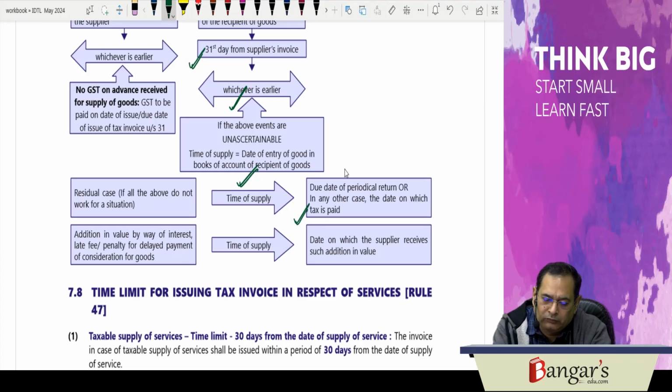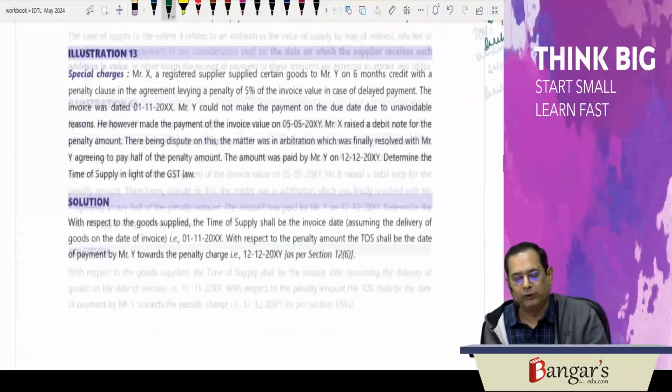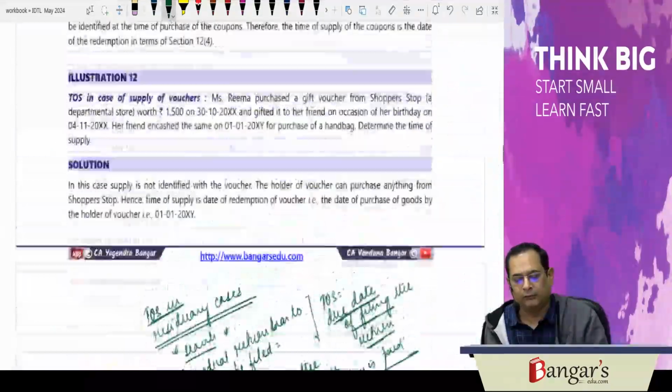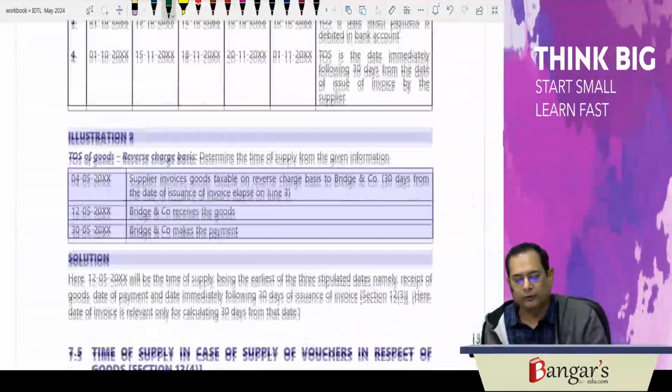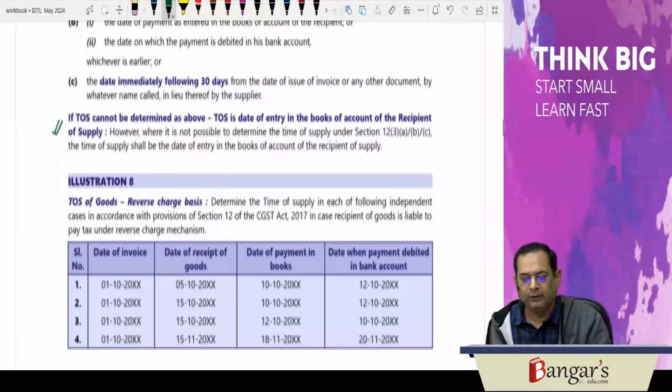And if the supplier receives any addition in value, the time of supply is the date on which the supplier so receives the addition in value. So this was all about the discussion. Whatever practical questions are left, now we'll be discussing the same.